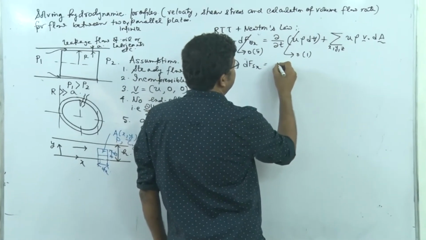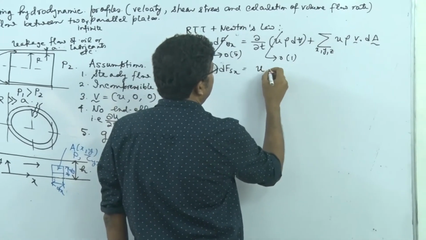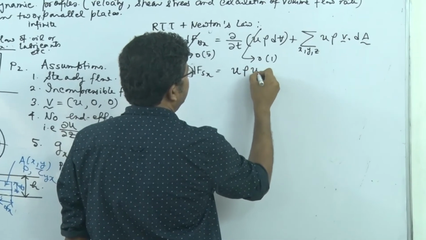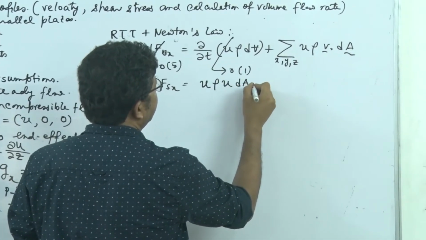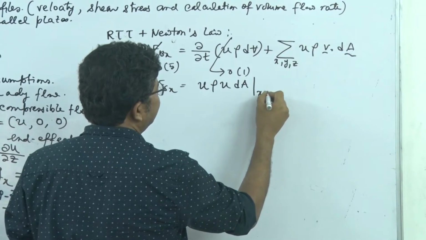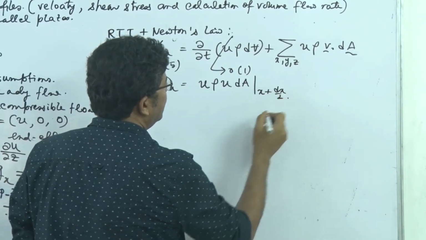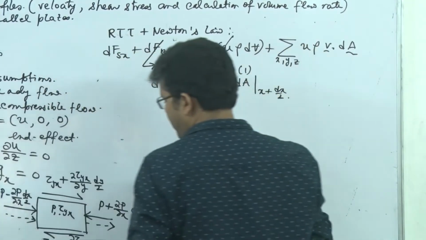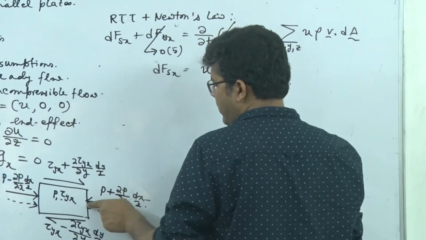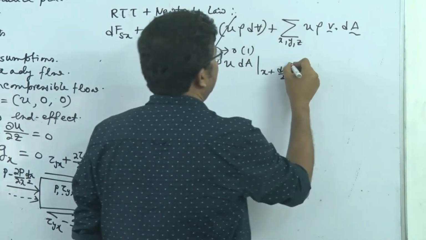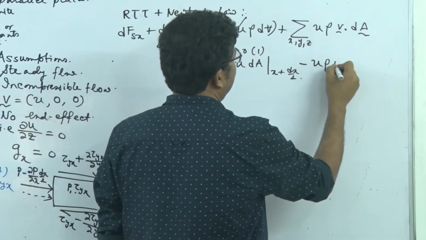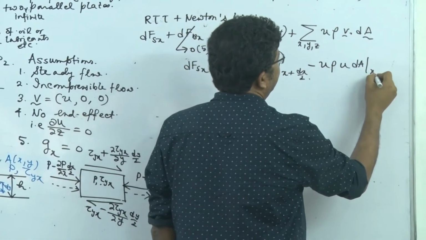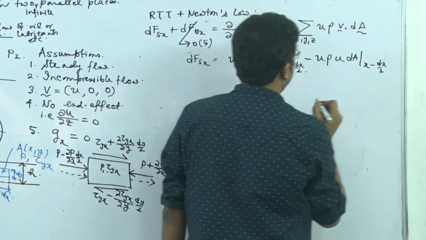So you see, this is u into ρ into u into dA at x plus dx by 2, because then the dot product sign will be positive, because here the area is outgoing and velocity is outgoing. And next it is u ρ u into dA at x minus dx by 2. Correct?